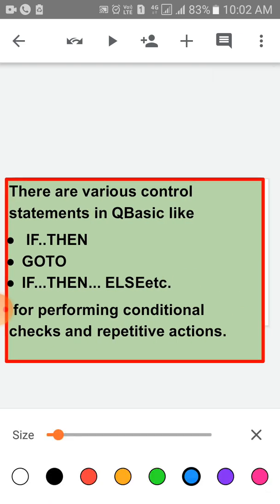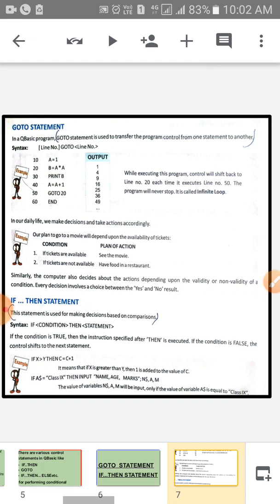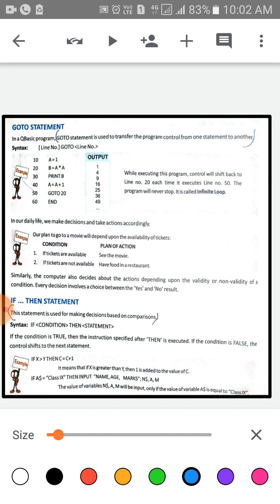Children, there are various control statements in QBasic, like if-then, go-to, if-then-else, etc., for performing conditional checks and repetitive actions. Okay, children? Now, first of all, the go-to statement and the if-then statement. Look at the screen, children. This is the screen. Go-to statement.